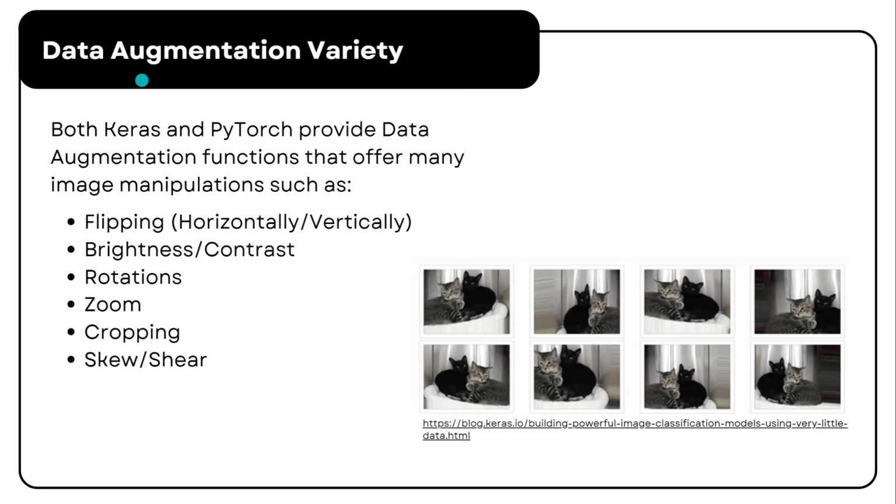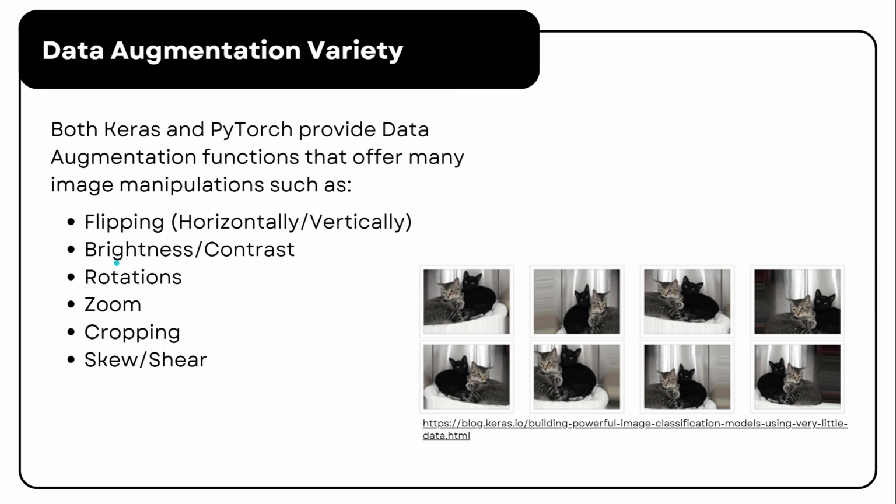Okay. Data augmentation comes in many forms with a variety of techniques available. Both Keras and PyTorch provide built-in data augmentation functions that make it easy to apply various image transformations. So some common augmentation techniques include flipping images horizontally or vertically.